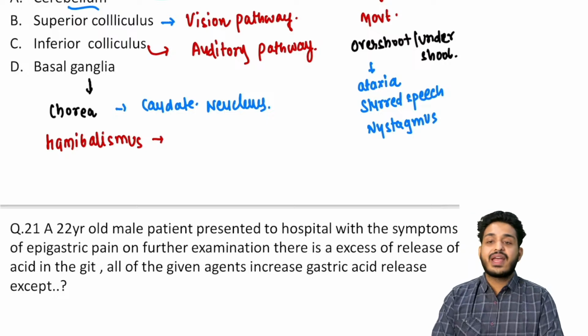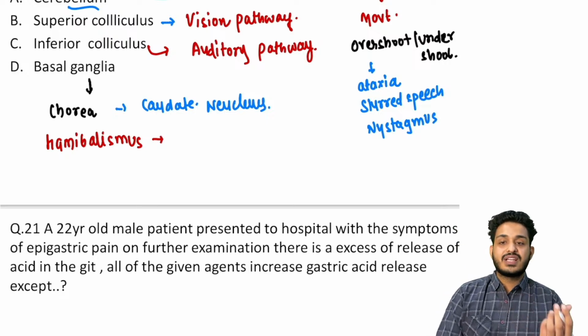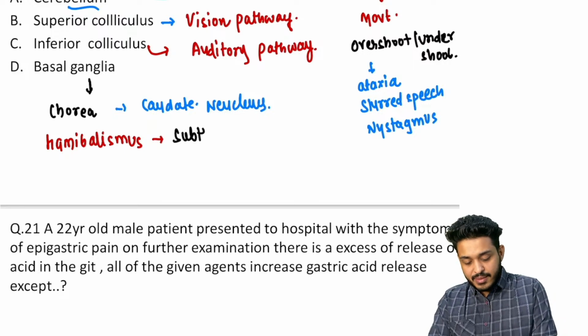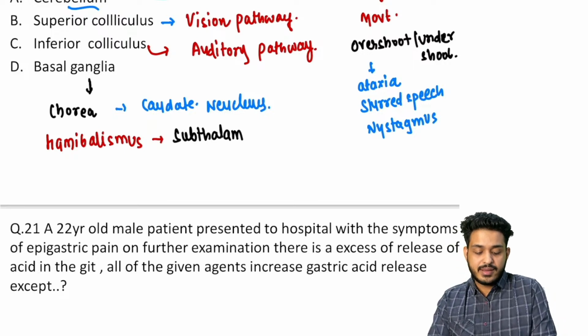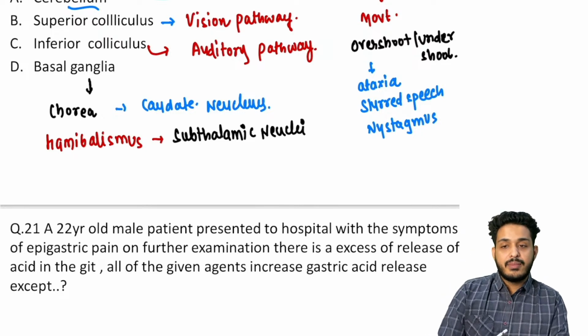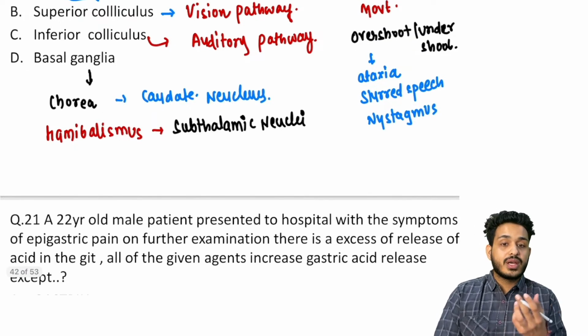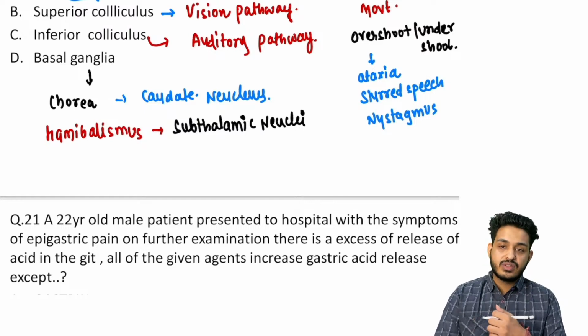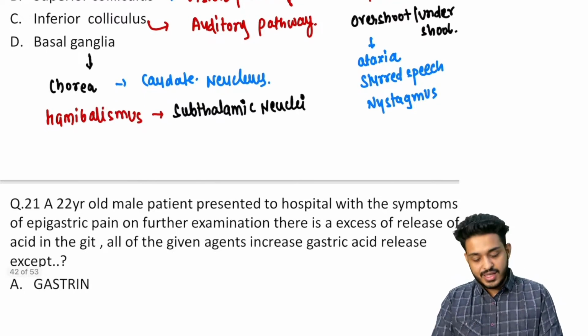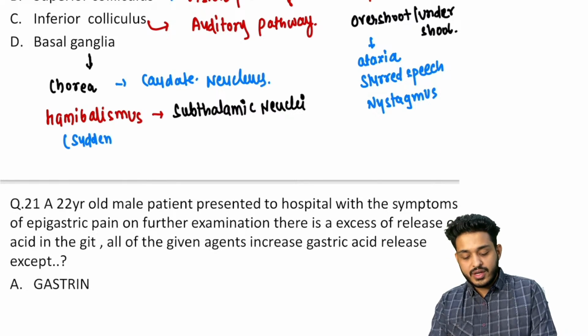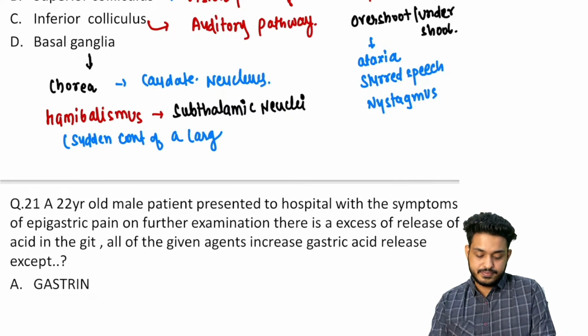If the patient is having hemiballismus, what is the site of the injury in the basal ganglia? Remember, it is going to be your subthalamic nuclei. Subthalamic nuclei injury will present with hemiballismus. What is hemiballismus? There will be sudden violent contraction of a large joint. That is known as hemiballismus. You can make a note.